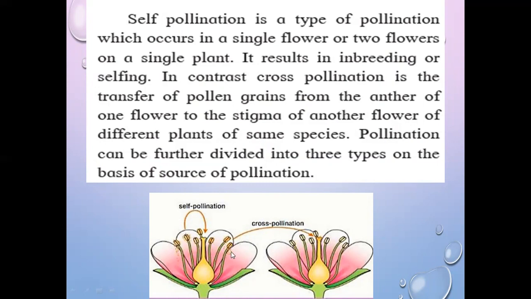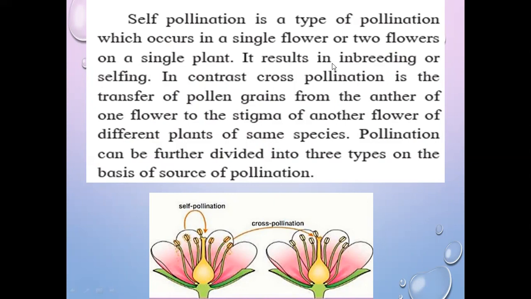And when these pollen grains of the anther of one flower are transferred to the stigma of another flower, then it is called cross pollination. So, self pollination is the type of pollination which occurs in the single flower or the two flowers of the single plant. It may be called inbreeding or selfing.